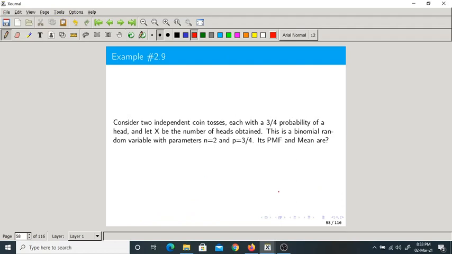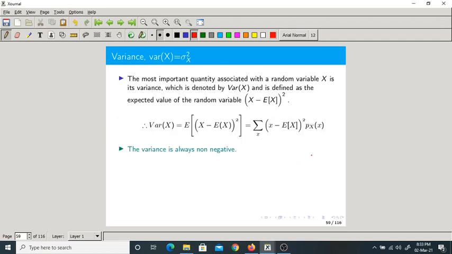I think we have solved this problem already. I hope so. Now, let us start today's class with a new topic. That is called variance.